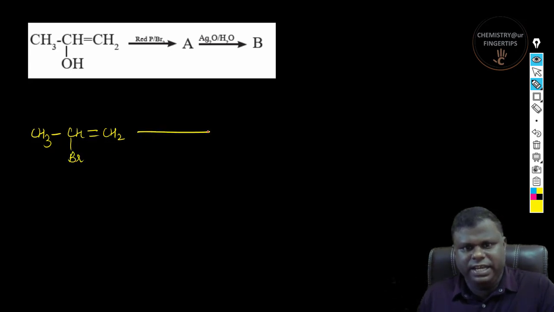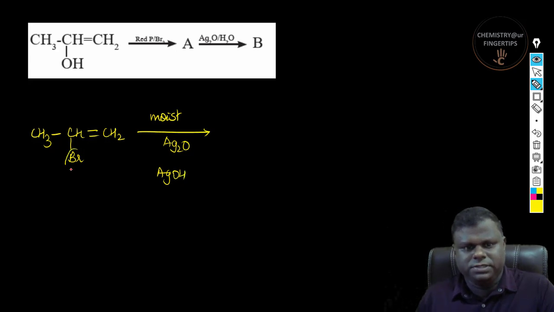So you have another sequence over here, red phosphorus and bromine. So what happens over here is you have CH3, CH double bond CH2, right? So this OH becomes Br over here, and then you have moist silver oxide, which is nothing but AgOH,